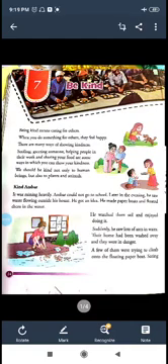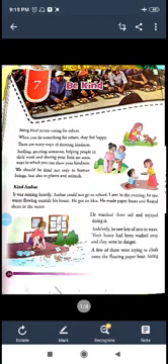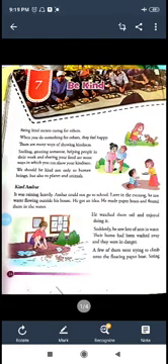It was raining heavily. So what type of season was that? It was monsoon season, as it was raining heavily. Ambar could not go to school. Why could Ambar not go to school? Ambar could not go to school because it was raining heavily. Later in the evening, he saw water flowing outside the house. Later in the evening, what did Ambar see? Ambar saw water flowing outside his house.